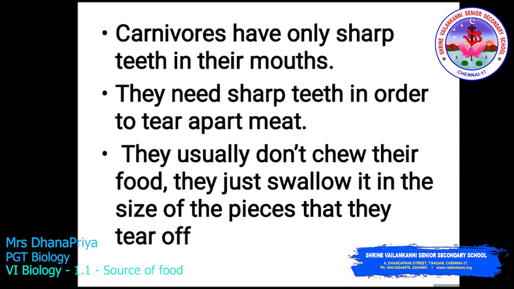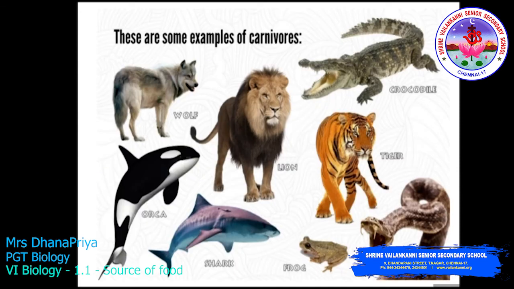They need sharp teeth in order to tear apart meat. They usually don't chew the food. They just swallow it in the size of the piece that they tear off. So some examples of carnivores are wolf, lion, shark, frog, snake, tiger, crocodile.